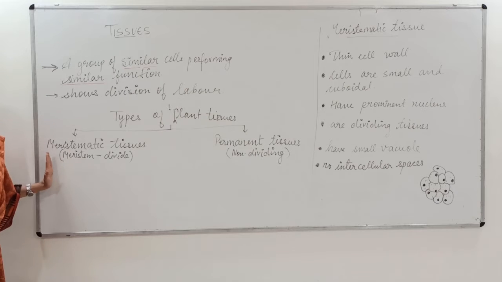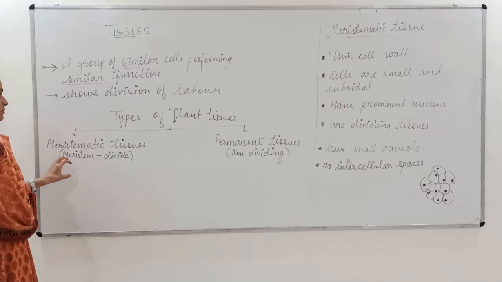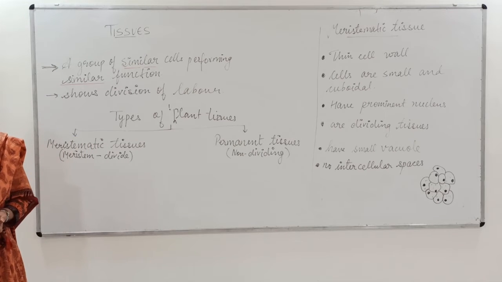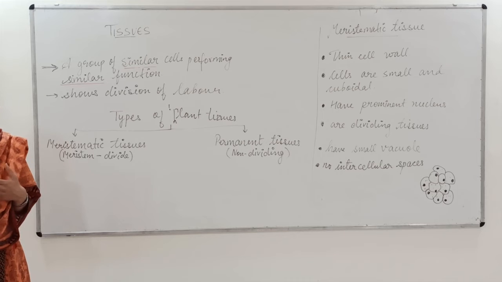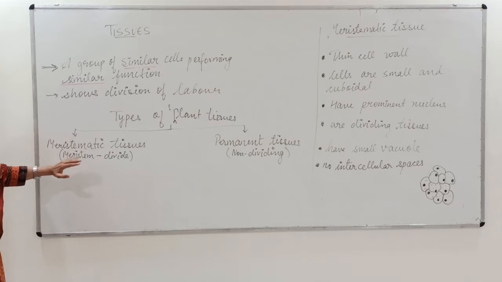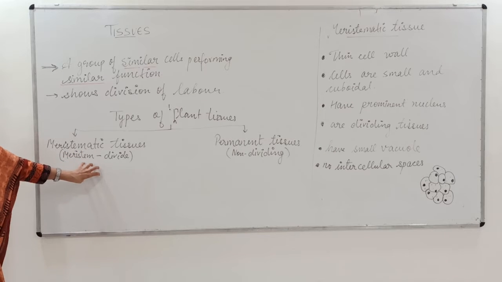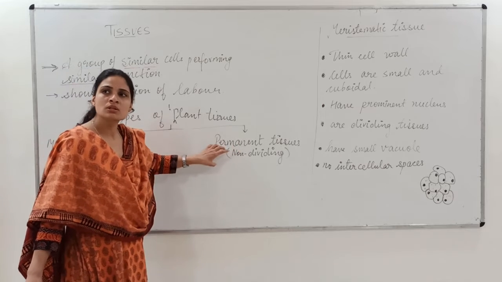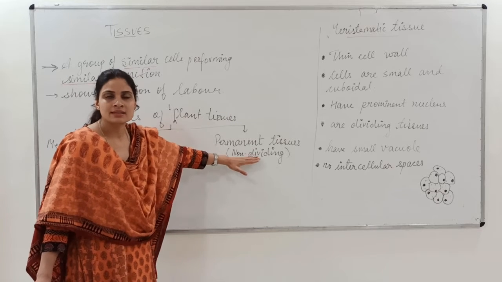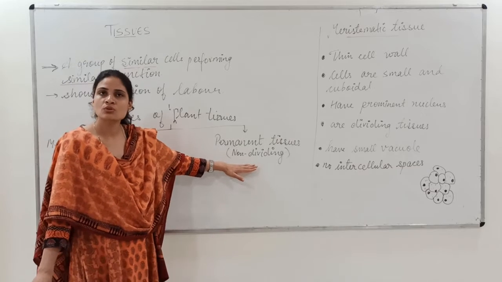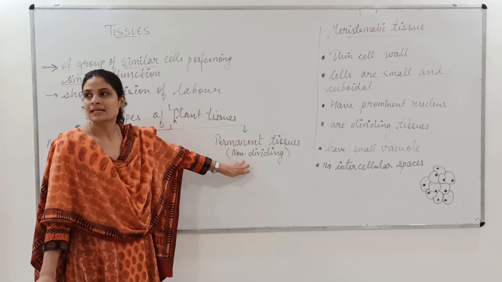Now coming to the first, meristematic tissues. Generally the meristematic tissues are called living tissues, or dividing tissues, because they have the capability to divide. That is why the meristematic tissues are also called dividing cells. Whereas if we talk about the permanent tissues, they are non-dividing. That means they don't show cell division, and since they don't show cell division, they are dead cells.